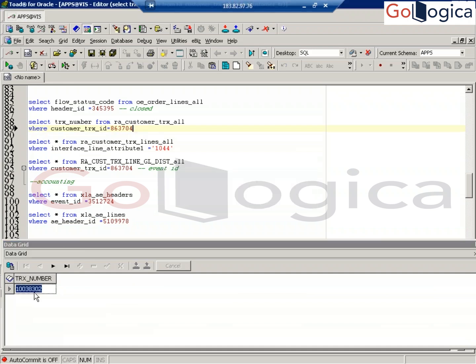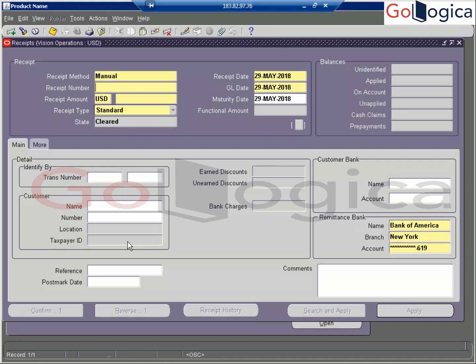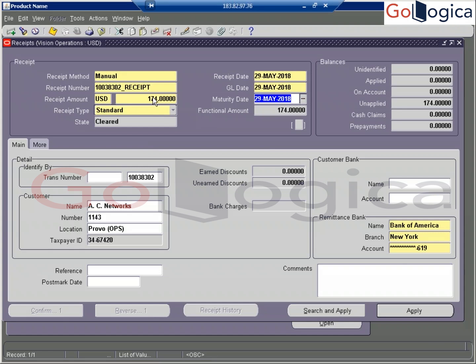So it is going to give here a TRX number, you can enter it. So I'm going to put receipt, and then enter the transaction number here. Automatically, the customer to whom we are sending is $174, the complete amount, and then we can apply it. We can save it.